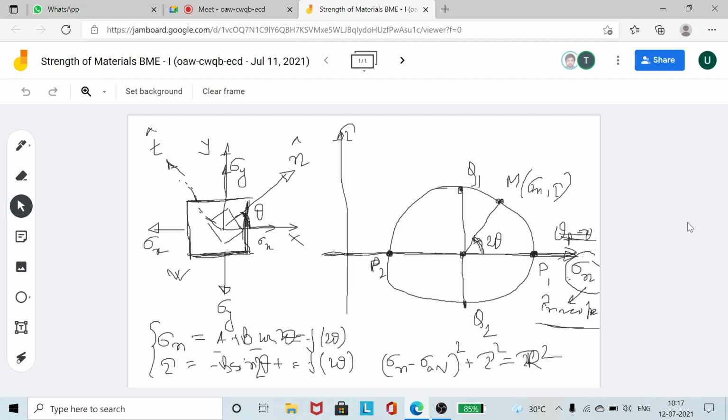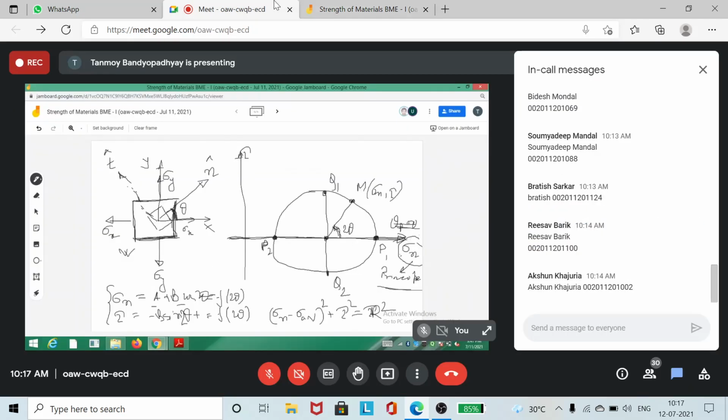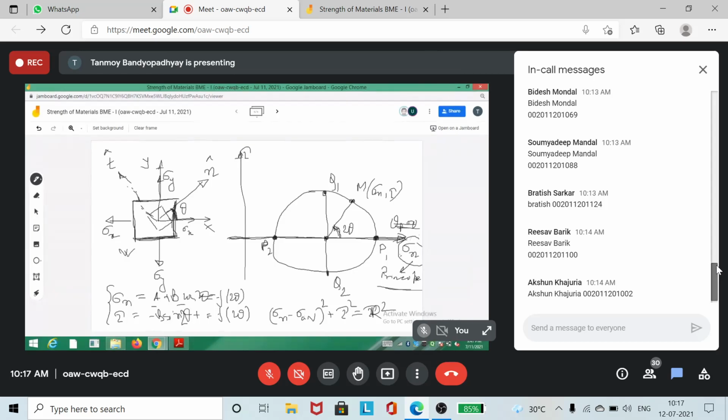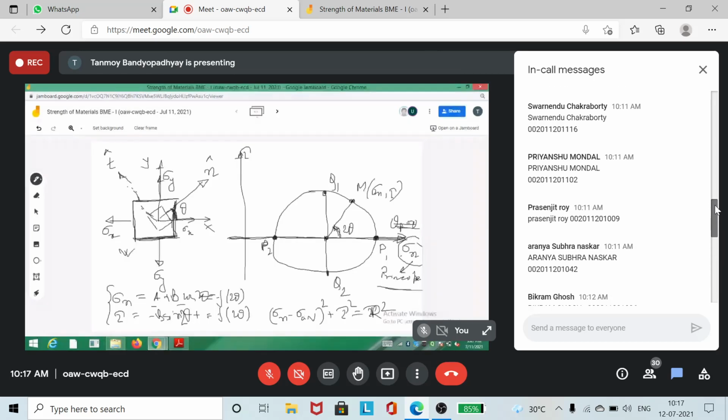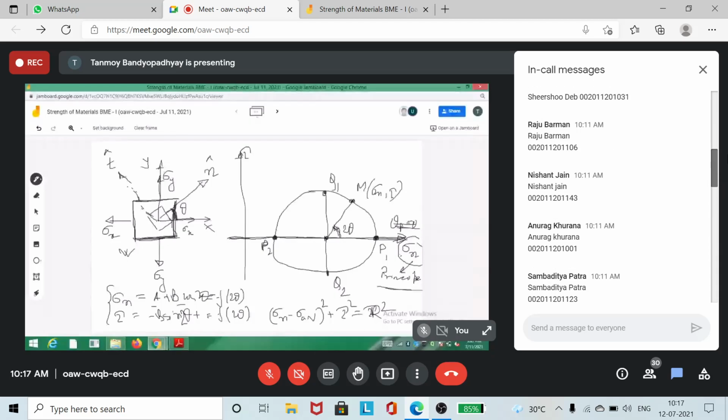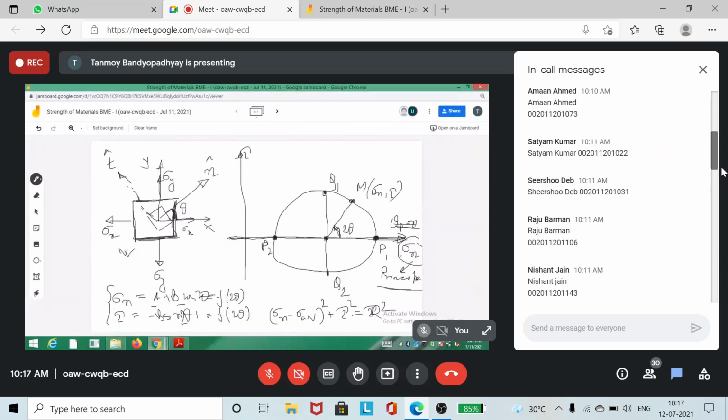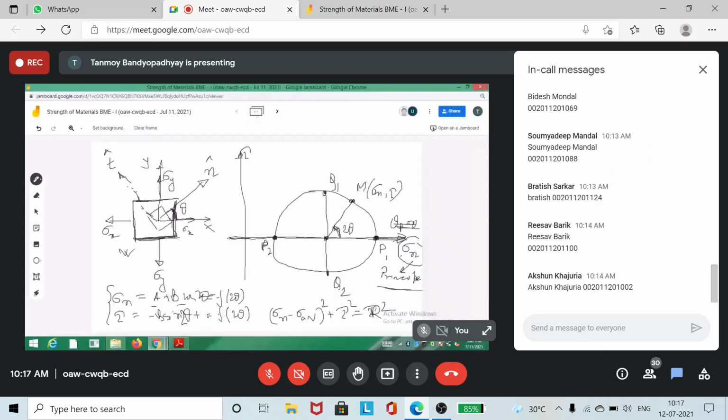And the sigma n line, that actually is theta. That line is actually the theta p line, I mean the principal plane line. The sigma n axis itself represents the principal planes. Clear? But sir, while calculating first the sigma n and the tau part, we have taken the actual inclination theta,